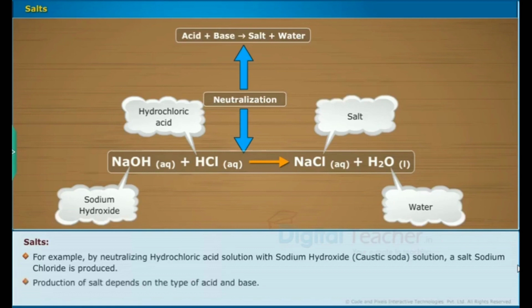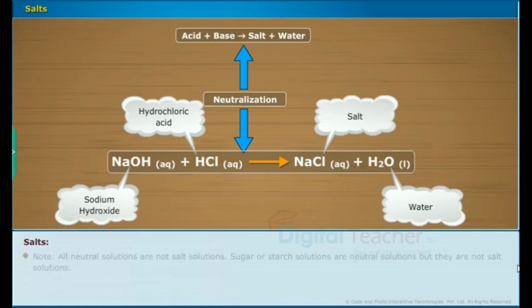Production of salt depends on the type of acid and base. Here is a note. All neutral solutions are not salt solutions. Sugar or starch solutions are neutral solutions, but they are not salt solutions.